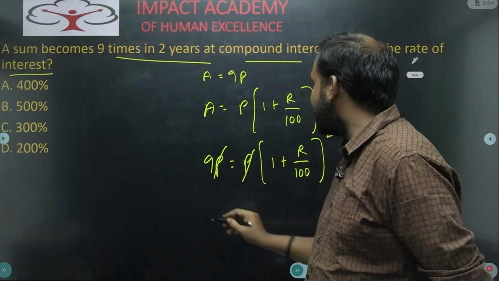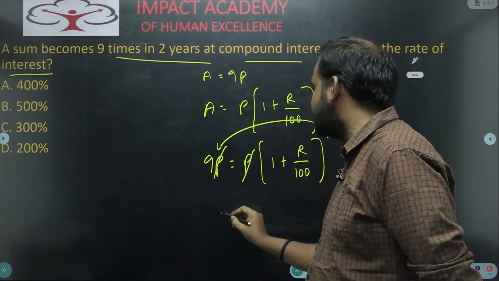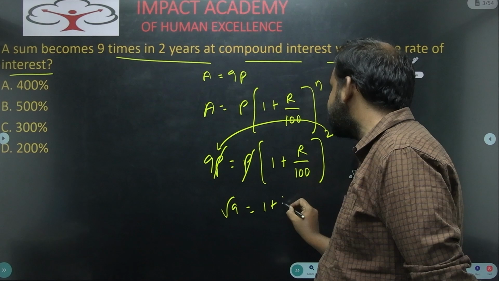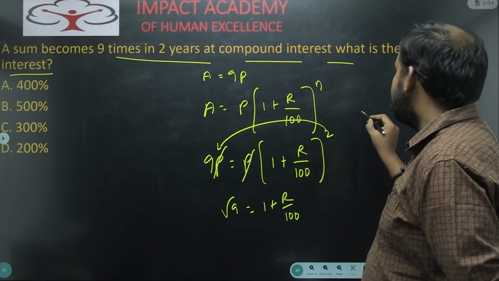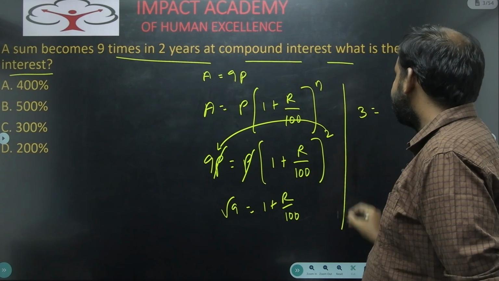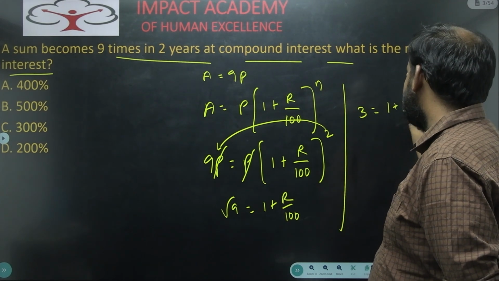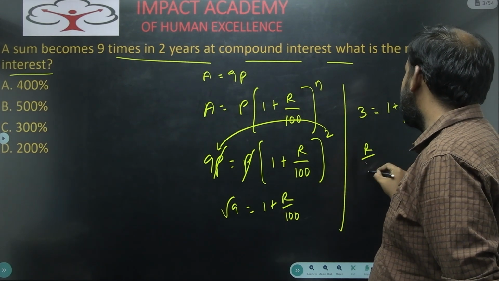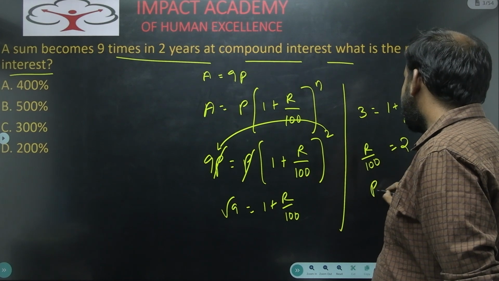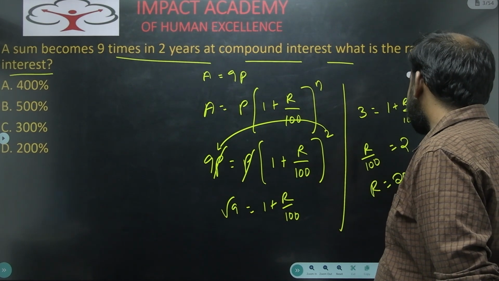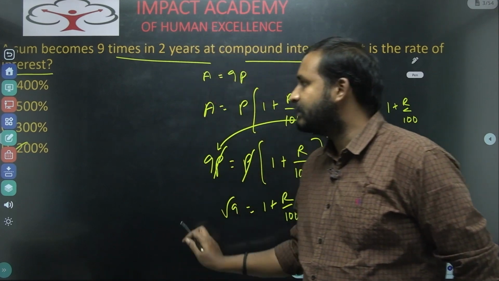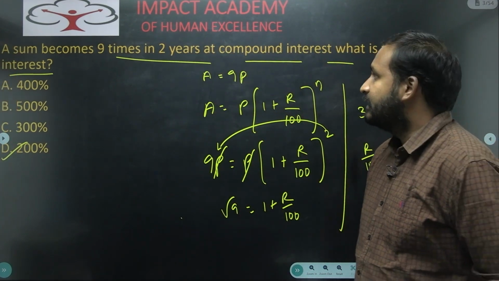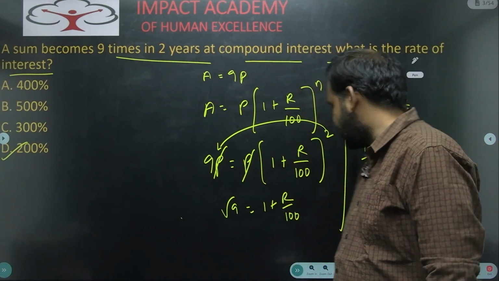Now P will get cancelled. When I send the power 2 to that side, it becomes the square root of 9, which is equal to 1 plus R by 100. The square root of 9 is 3, so 1 plus R by 100 equals 3. Here you will get R by 100 as 2, and the rate of interest is 200%. So option D. This is one of the questions asked in today's examination.